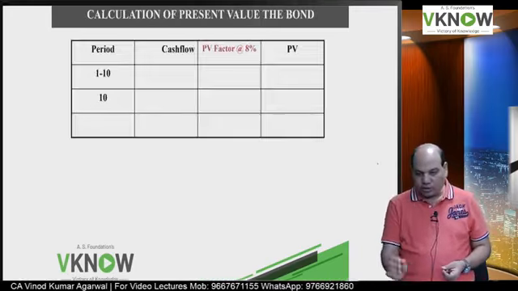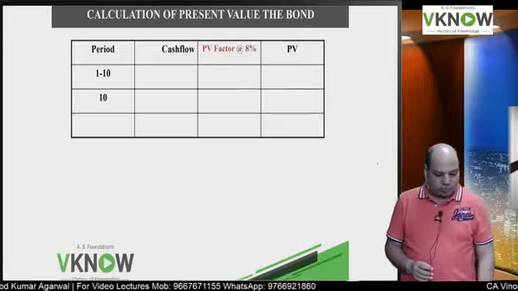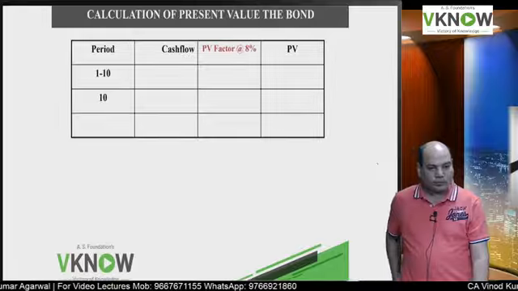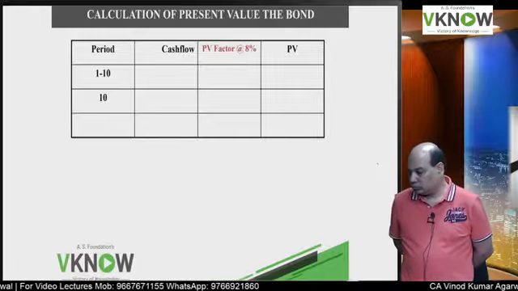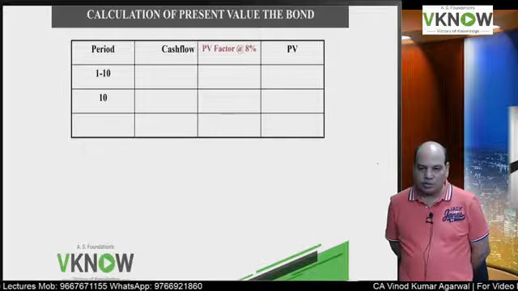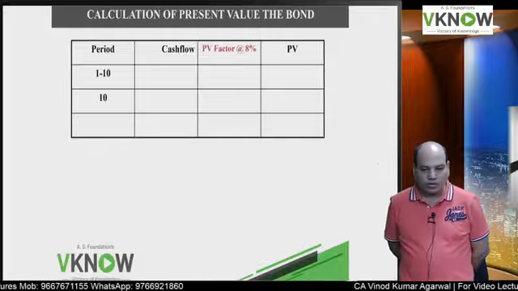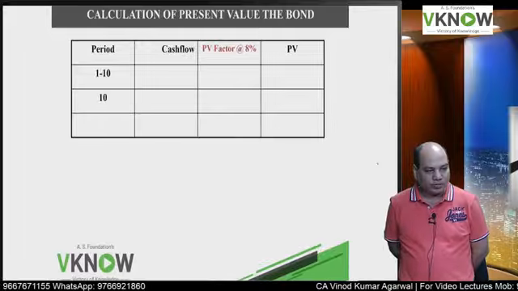Write down the same table. Calculation of present value of the bond. The first column, instead of writing year, I have written period. Okay, because it's not year, it is now half year, so you can write period, no problem.